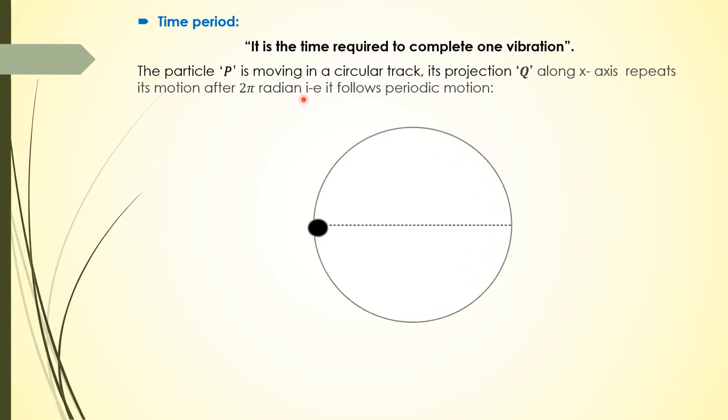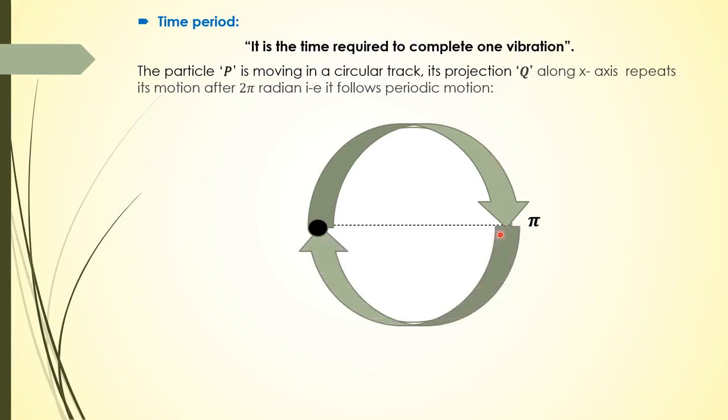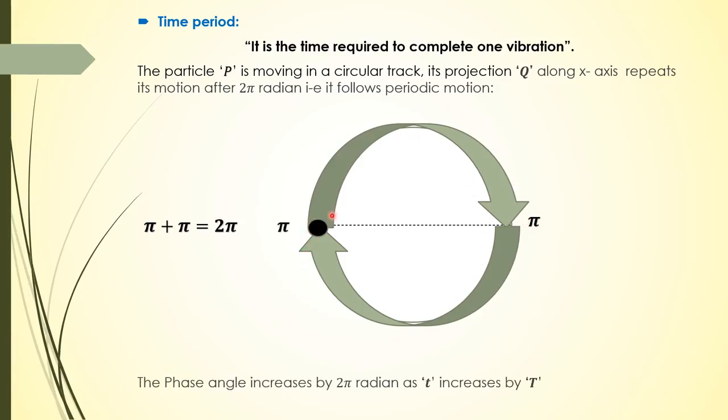So let's suppose we have a particle initially at this point. It covers a distance of pi radian, and then again pi radian to reach back to its initial position. So it covers pi plus pi, 2 pi radian. After 2 pi radian, the particle will reach back to its initial position or repeat its motion. So we can say that the phase angle increases by 2 pi radian as the time increases by capital T, where capital T is the time period.